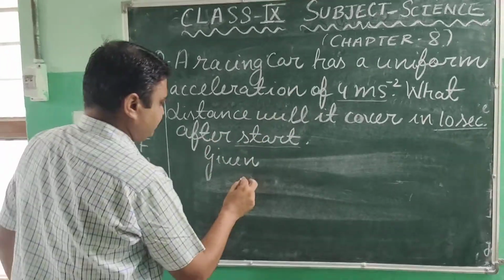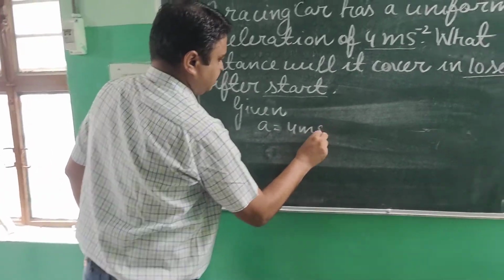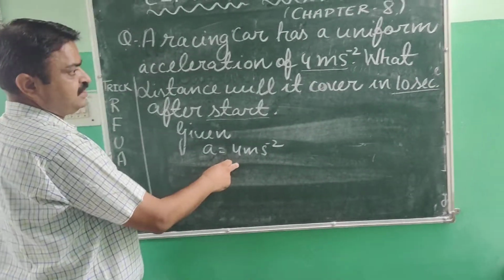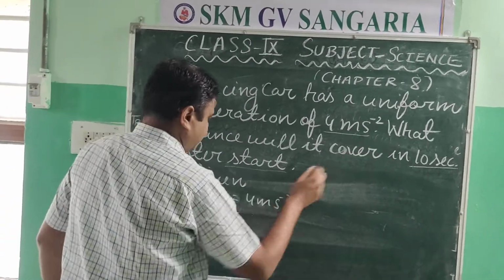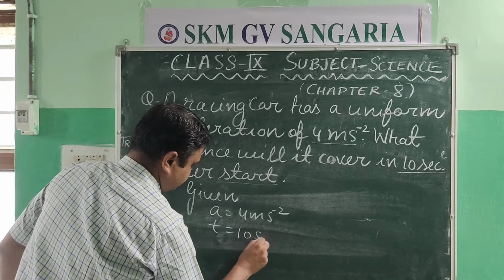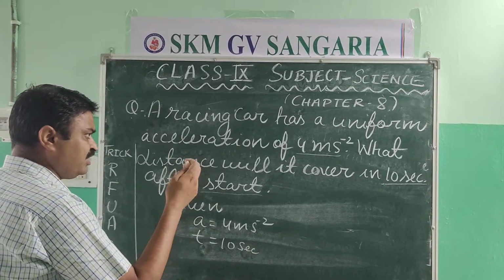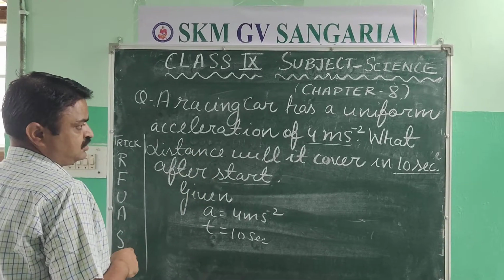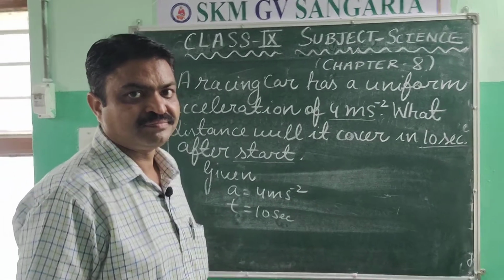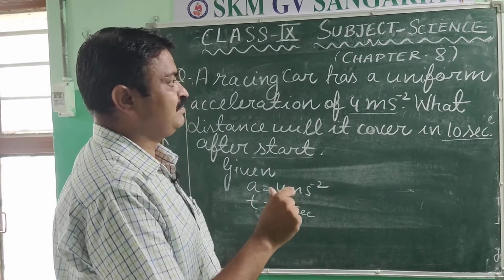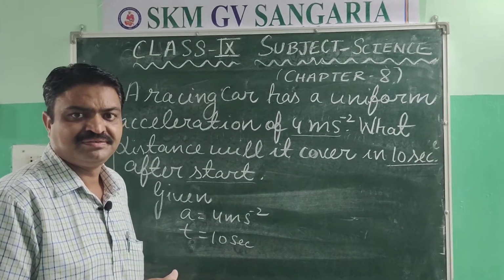Acceleration is given here. What is the acceleration? It is 4 meters per second square. Time is given here. What is the time? It is 10 seconds. And another quantity is also given in this question. Can you tell me which quantity is given here? Yes, student, tell me.